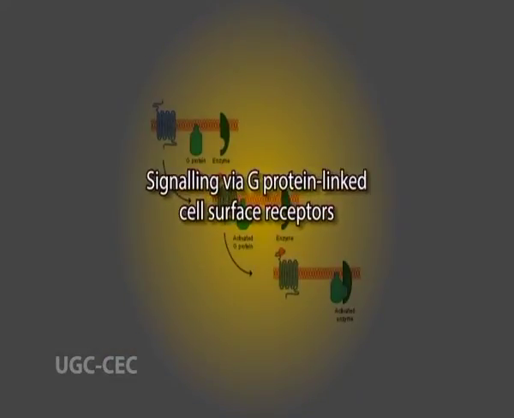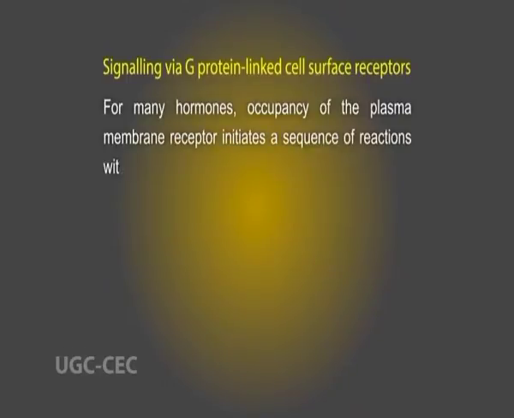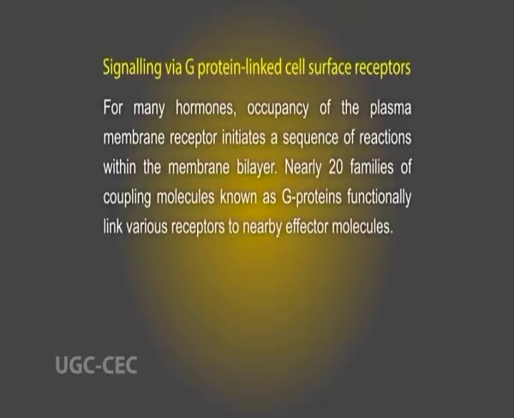Next comes signaling via G protein-linked cell surface receptors. For many hormones, occupancy of the plasma membrane receptor initiates a sequence of reactions within the membrane bilayer. Nearly 20 families of coupling molecules known as G proteins functionally link various receptors to nearby effector molecules. The latter in turn generate second messengers that mediate the hormone's intracellular actions.